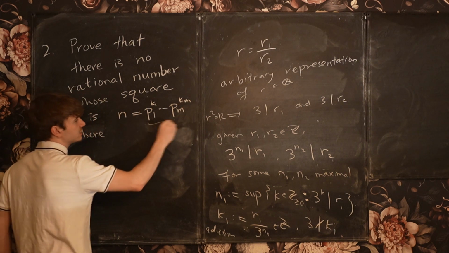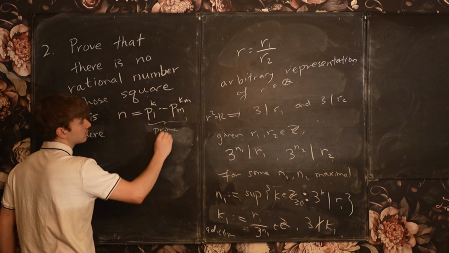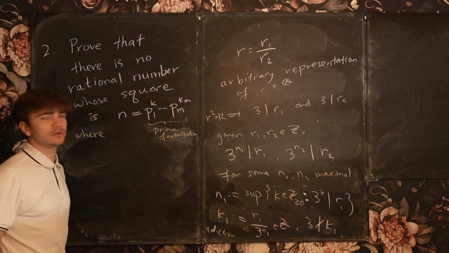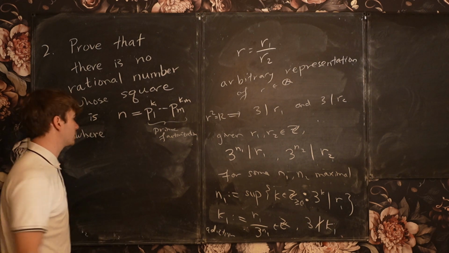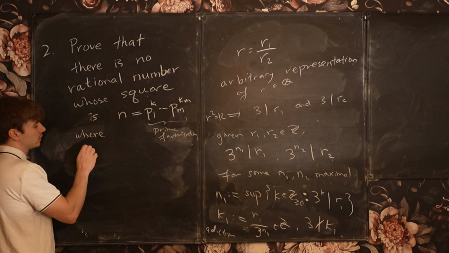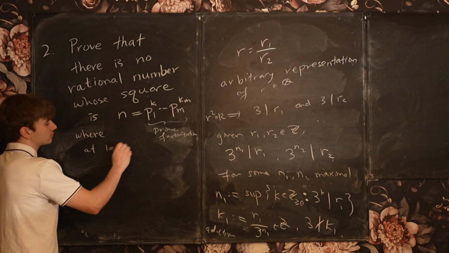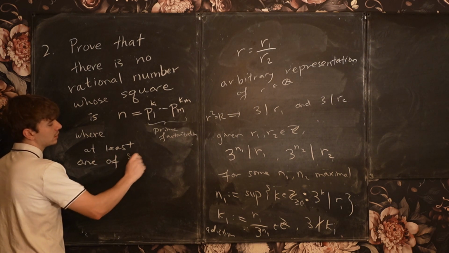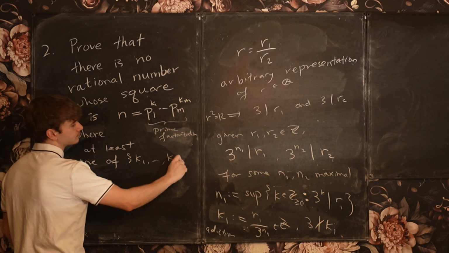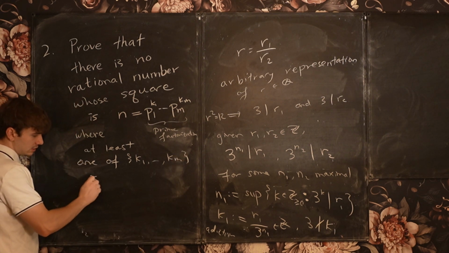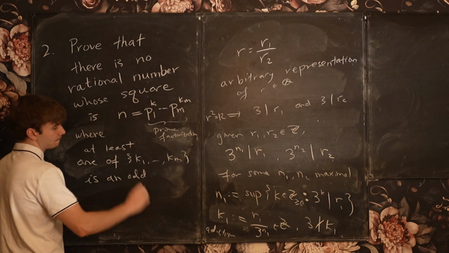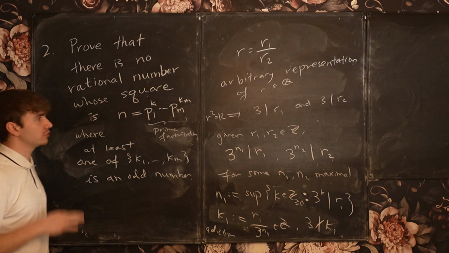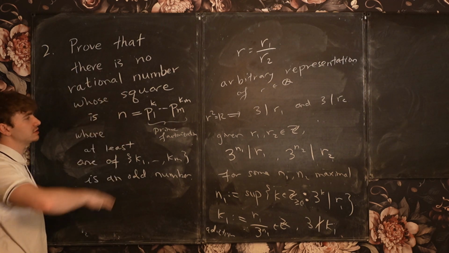This is the prime factorization, which again is guaranteed to exist for any natural number and is unique, where at least one of these k1 through km is an odd number. Okay? So we can just look at how we proved the problem and generalize it to this much more general form.